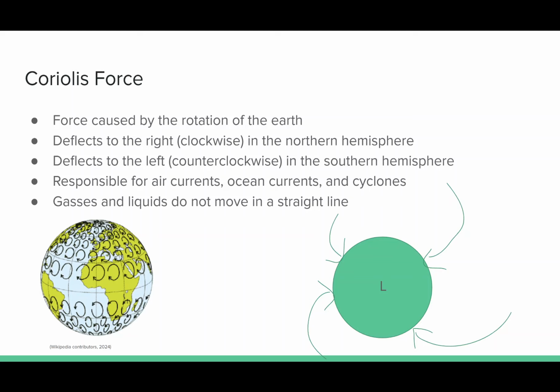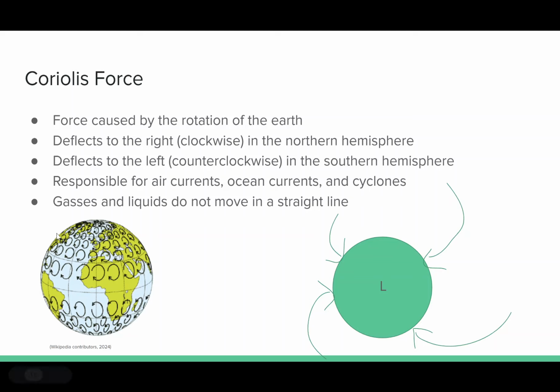In the southern hemisphere, this deflects to the left, or counterclockwise. This is responsible for air currents, ocean currents, and cyclones. So this is essentially any of our currents. This is why it happens. And now this isn't going to happen on a small scale. You won't see this in your sink, but when you're talking about massive moving air and water currents, or aircraft traveling through a very long distance, it's going to have that.